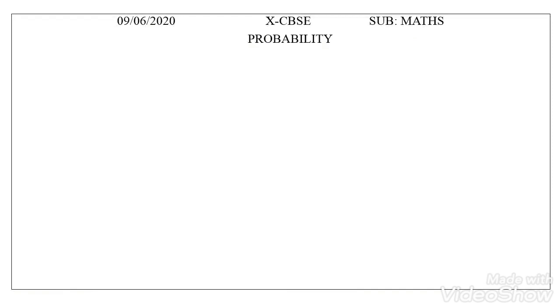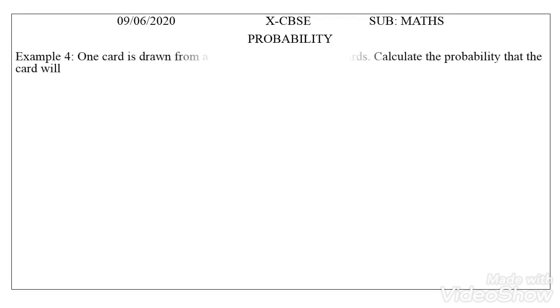One card is drawn from a well shuffled deck of cards. Calculate the probability that the card will be an ace. The second one should be the opposite of the first one, that is, it should not be an ace.